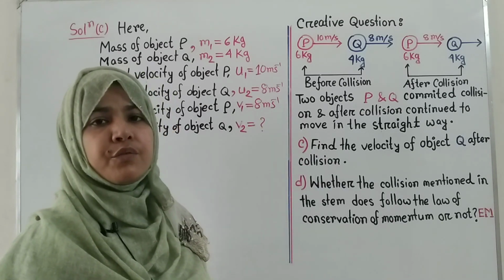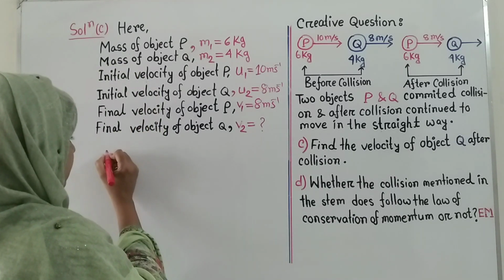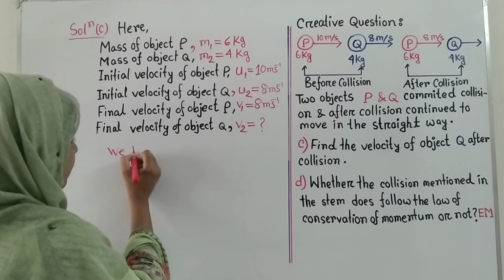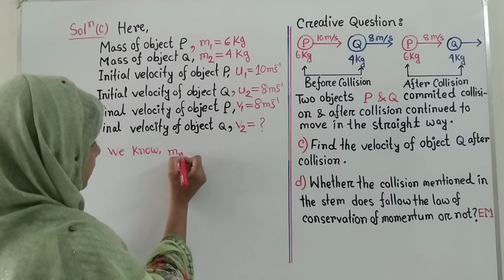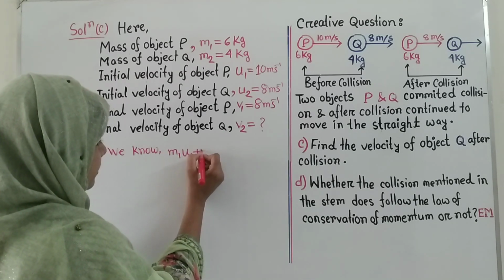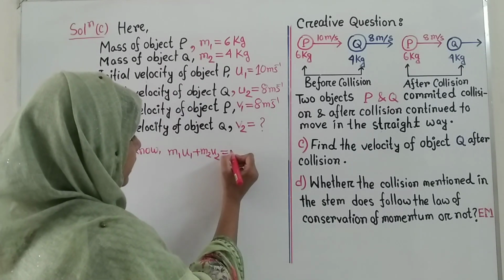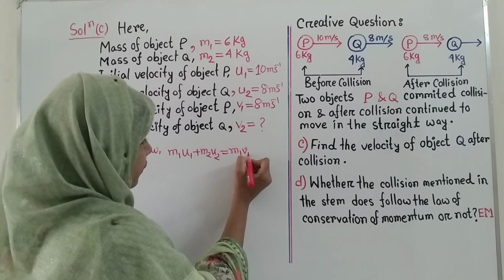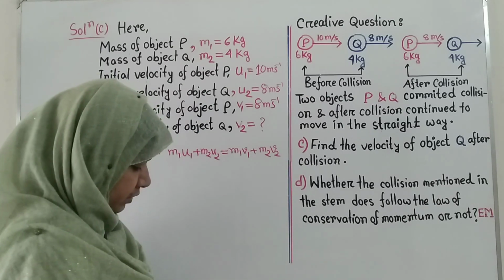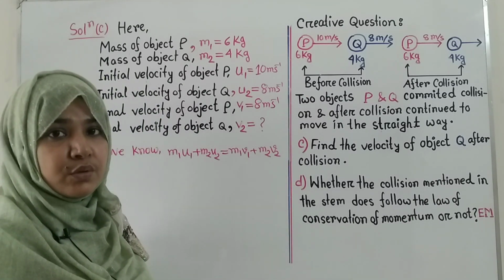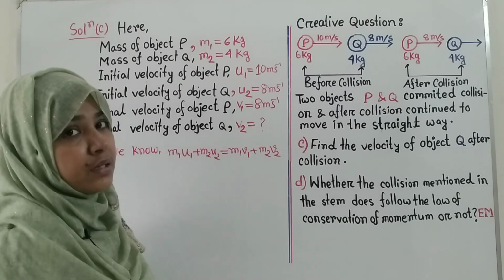So students, from the conservation law of momentum, we know that m1 u1 plus m2 u2 is equal to m1 v1 plus m2 v2. As we have to calculate the value of v2, I am going to rearrange this equation.